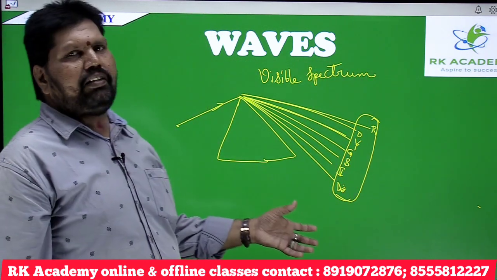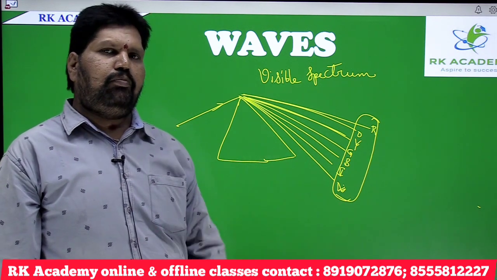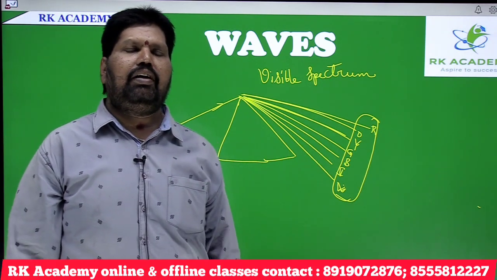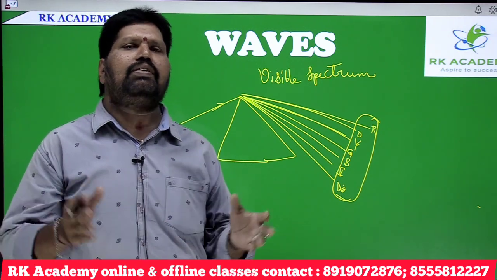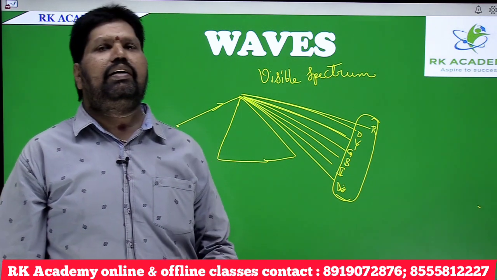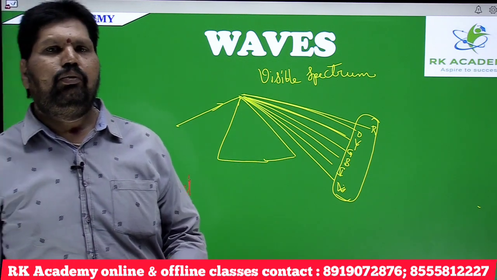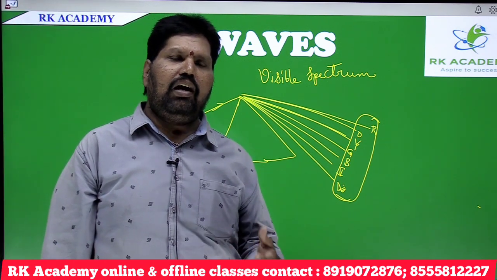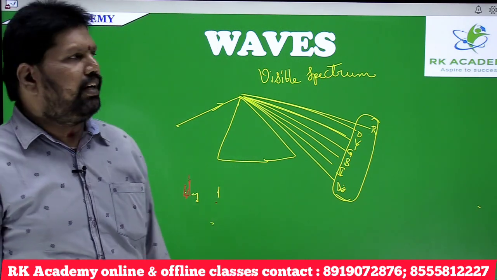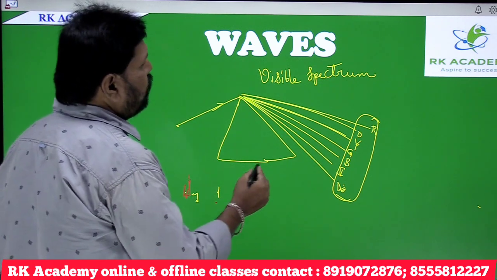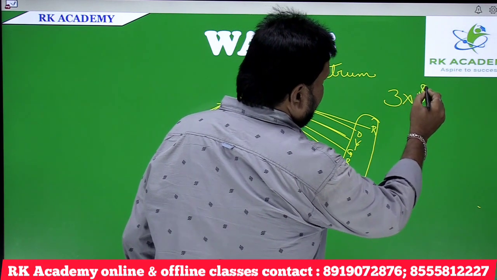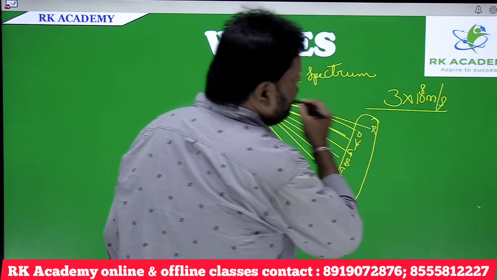So the visible spectrum is a part of electromagnetic wave, and apart from this visible spectrum, there are so many other electromagnetic waves. We have ultraviolet radiations, radio waves, infrared radiations, gamma rays, X-rays, cosmic rays. All these are known to be electromagnetic waves. And electromagnetic waves travel with a velocity of 3 into 10 to the power of 8 meters per second.